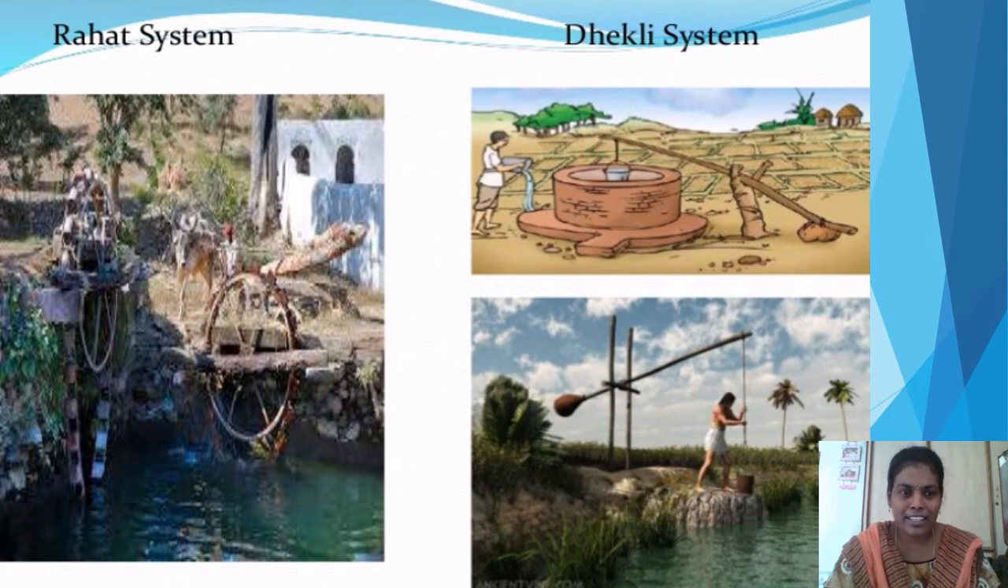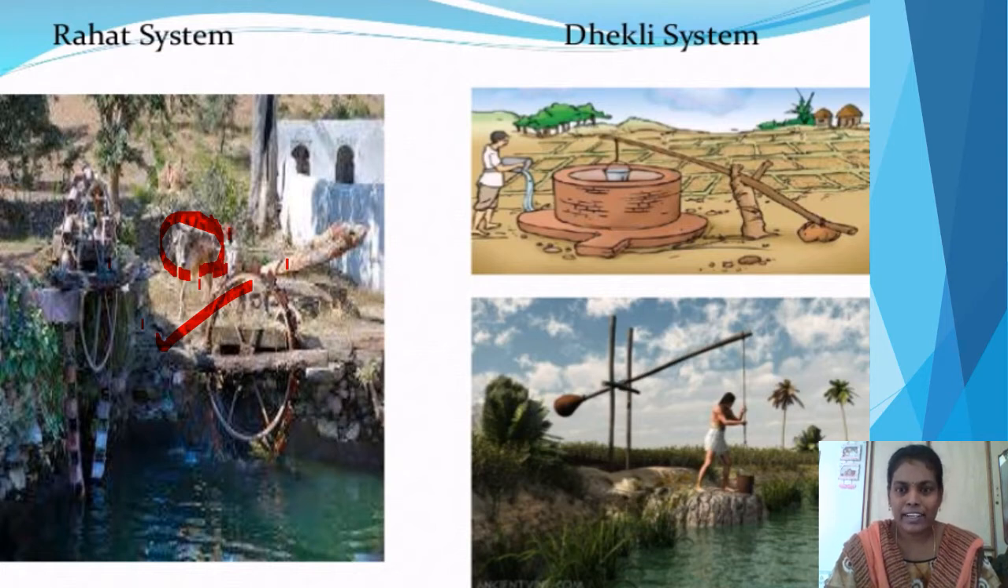Next, look at this Rahat system. It is also one type of wheel structure. For this, many tumblers and buckets are arranged in a well, and by rotating it with the help of animals like oxen or any other animal, the water is pulled out